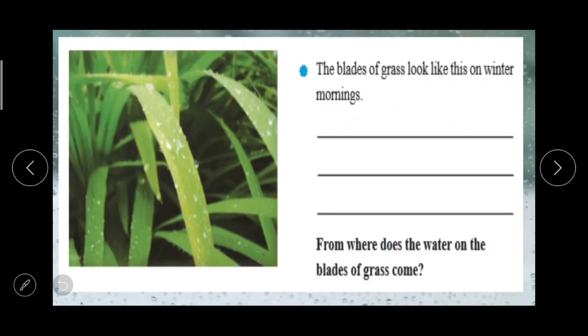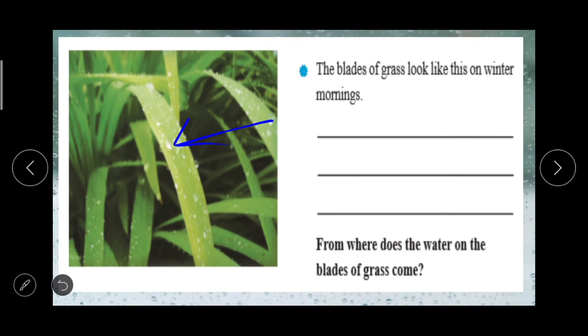Here some pictures are given for you, with the heading: observe the pictures given below. A sentence describing each picture has been given. You describe the picture by writing some additional sentences and discuss the questions. This is the first picture given in our textbook. The blades of grass look like this on winter mornings.